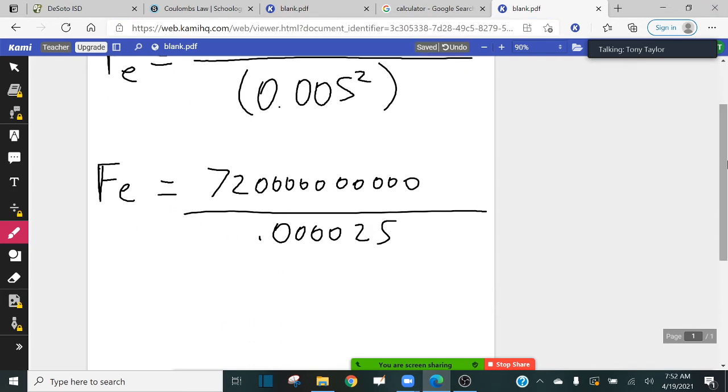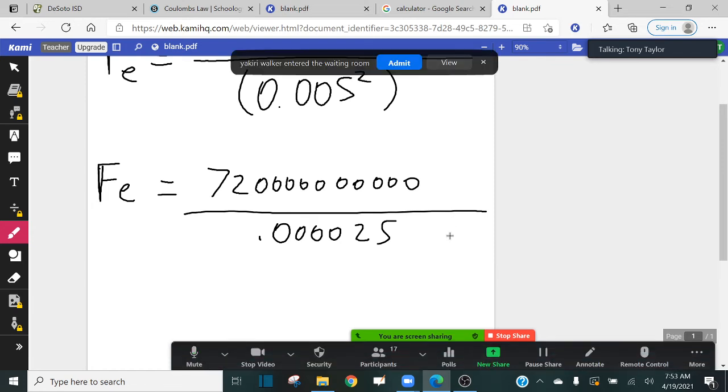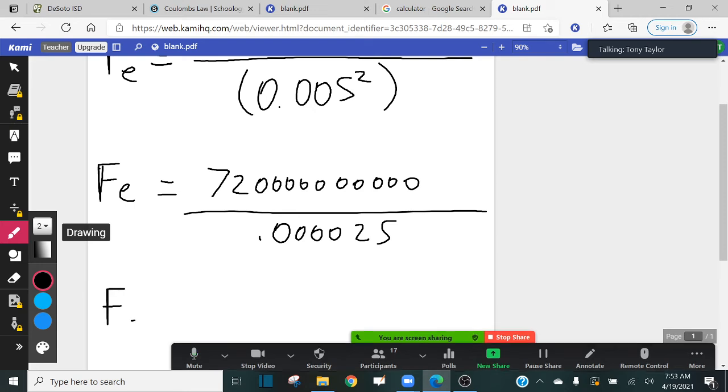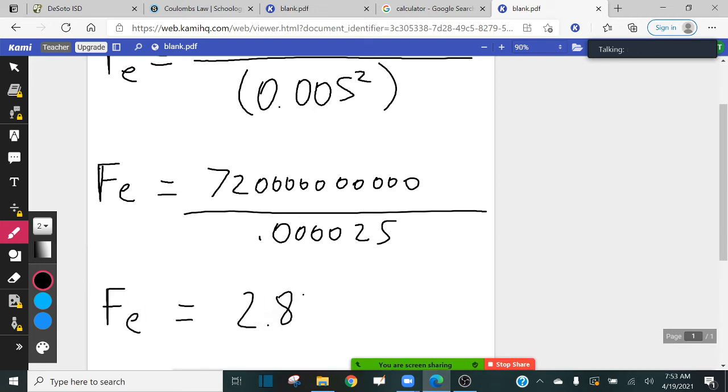All right, guys, now last step here, you just take this number and divide that by this number, and that'll tell you the strength of the force between those two particles. So let's do that now. When I take this number and divide it by this number, this is what I get from my calculator for my electric force: times 10 to the 16 newtons.